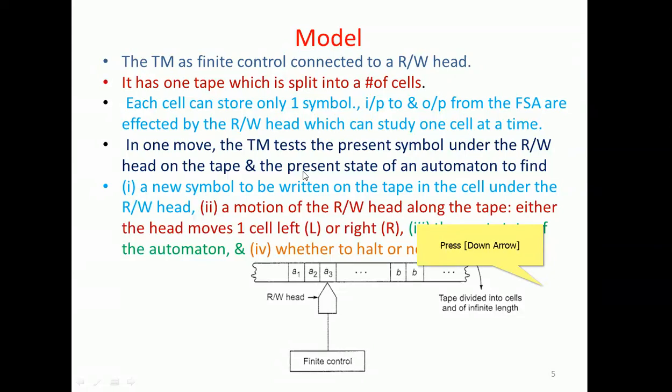So thirdly, the next state of the automaton is also going to be decided, whether to halt or not; that is the last state. So a symbol should be written and the read write head moved in either direction, left or right, the next state decided, and we have to decide the termination criteria, that is, a halt, or it should stop after accepting a particular state. So these are the major activities we are going to notice when we exercise or emulate this Turing machine model, right?